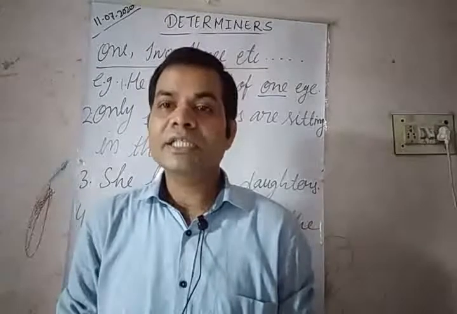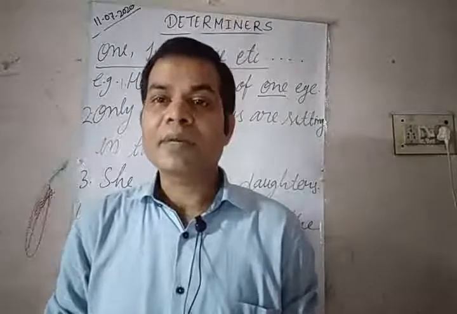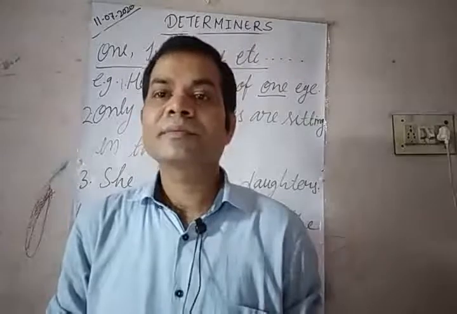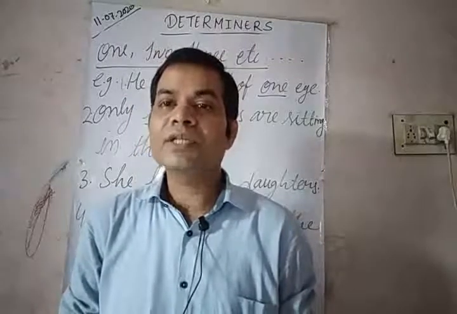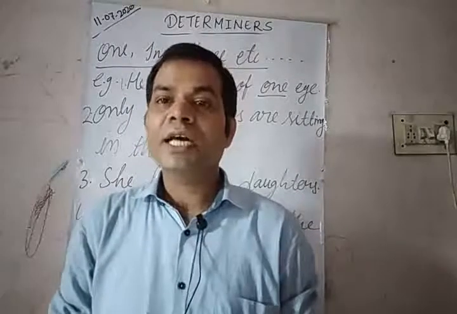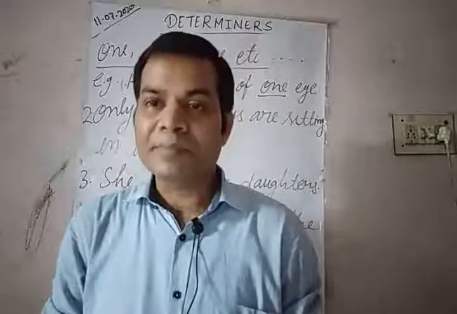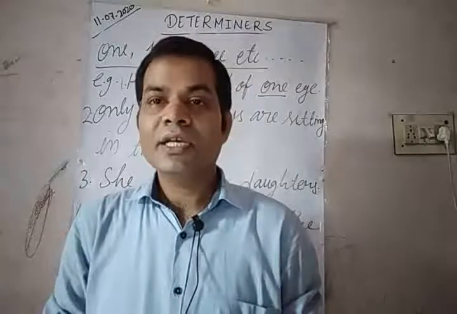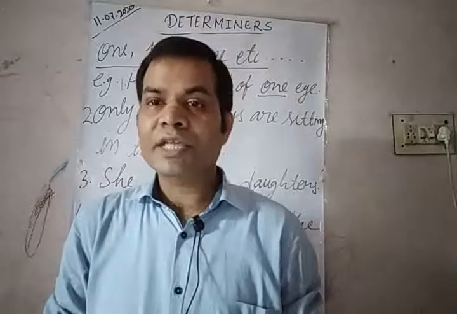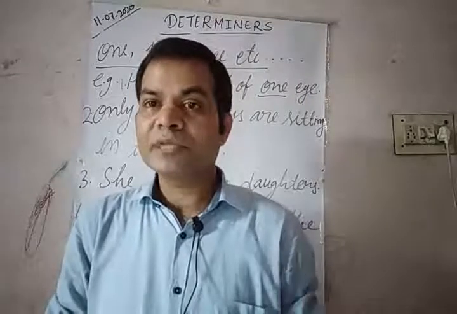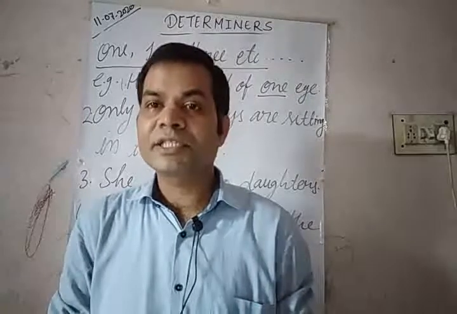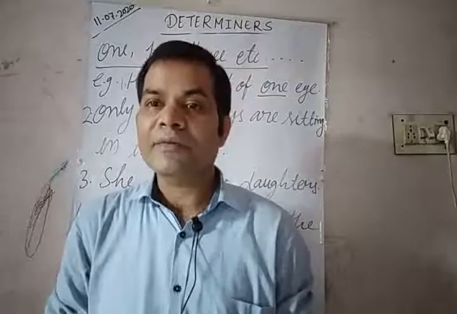This, that, these, those, they are demonstrative adjectives. And 1, 2, 3, 4, they are adjectives of number. So determiners include these 4 types of adjectives and indefinite pronouns.